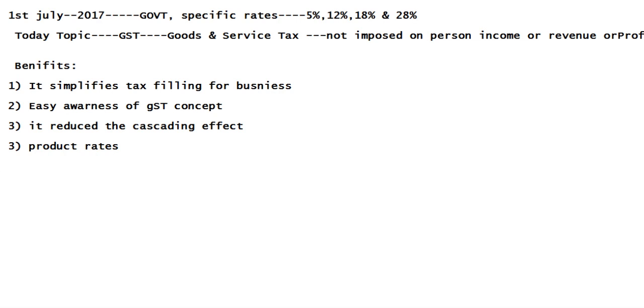These are the different components of GST. CGST means the Central Government of India collects the tax on intrastate sales of goods. CG means Central Government.